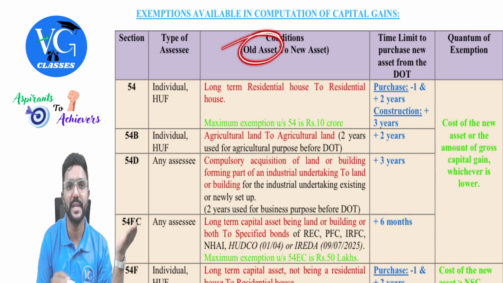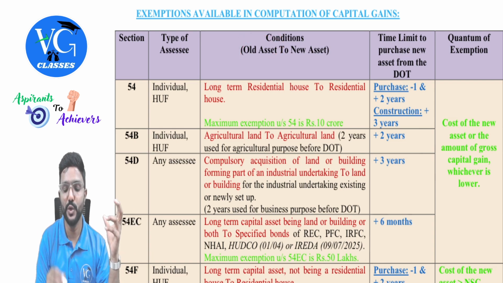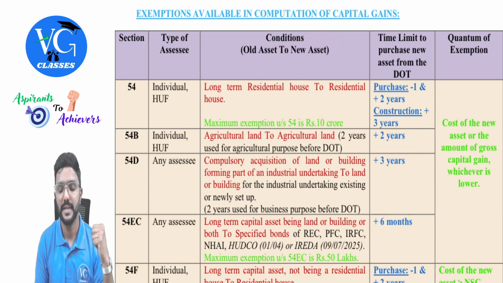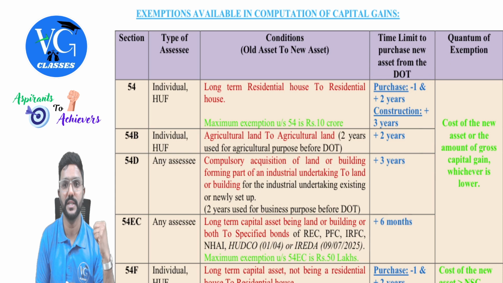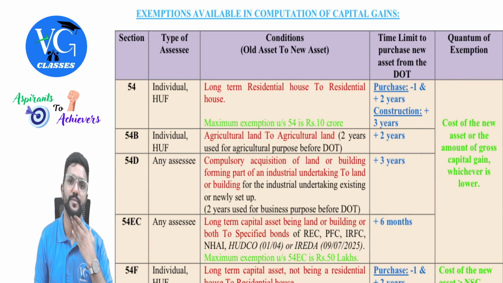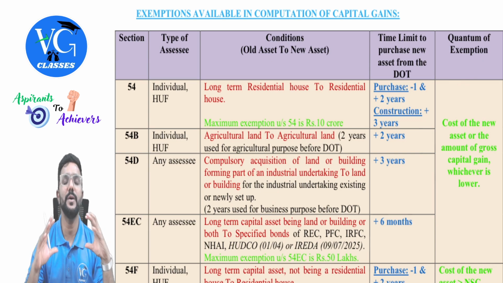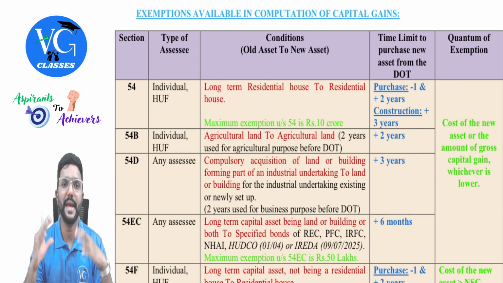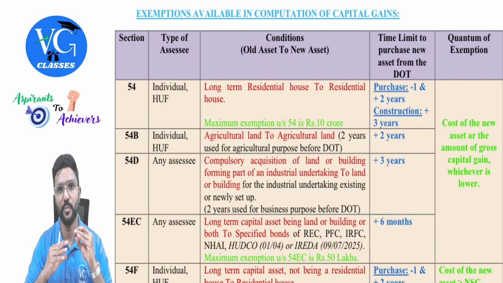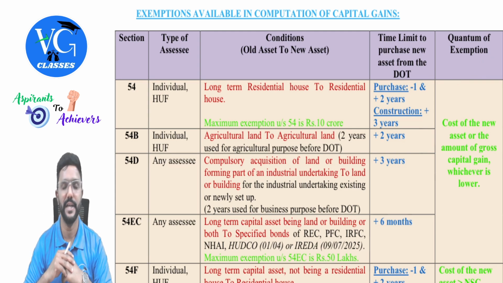So I call this the old asset here. And which should be the new asset in which you should invest, within what time you should invest, and what is the amount of exemption, all this they have specified. If all the conditions are satisfied, only then the assessee can claim exemption, guys. So I have to be very careful while checking the conditions.